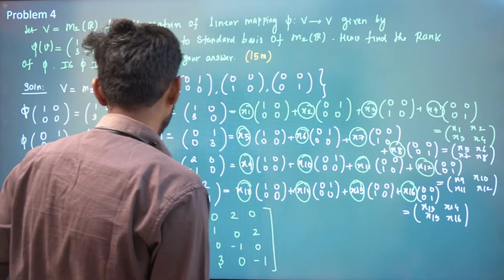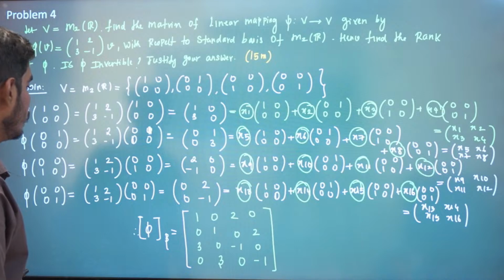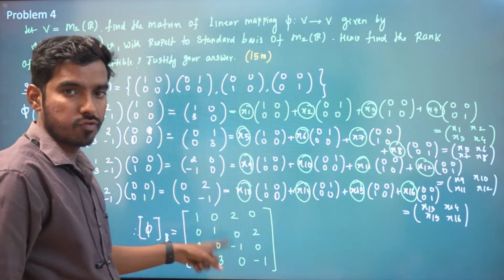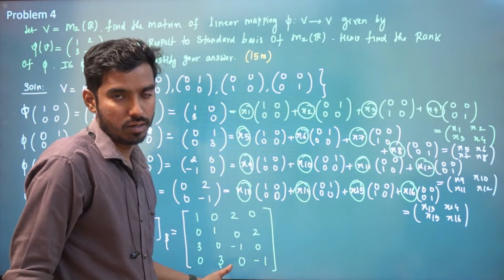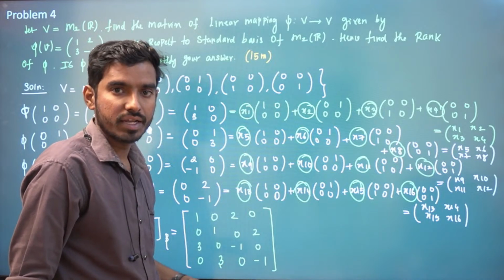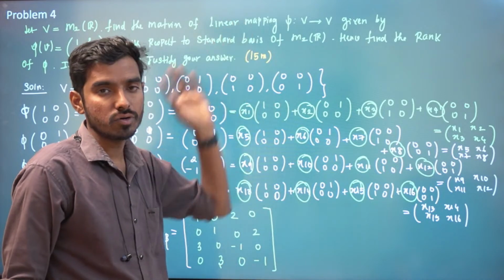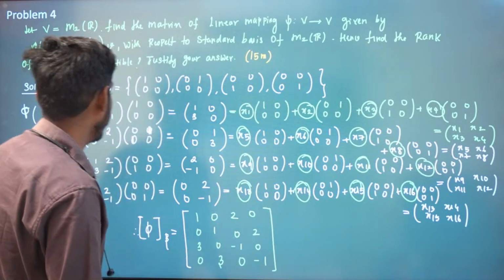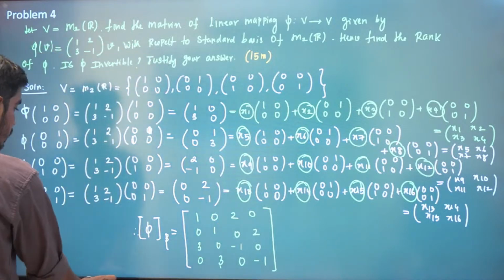Find the rank of phi. So just find the rank of phi. If the rank turns out to be 4, then it is invertible. Yes or no? We know T is invertible if rank is equal to dimension. Okay. So we will find the rank of T. So what is our phi?